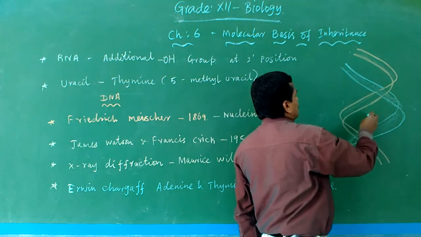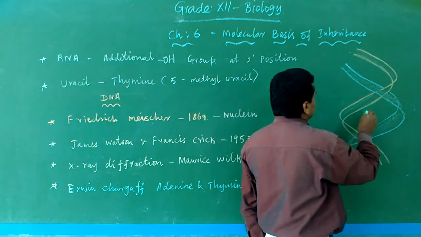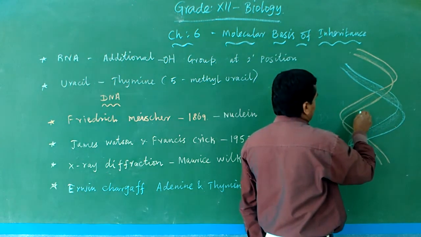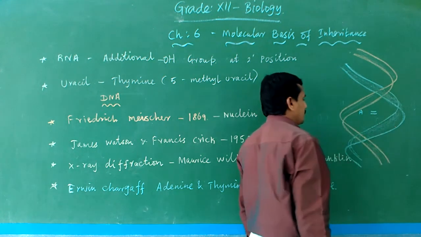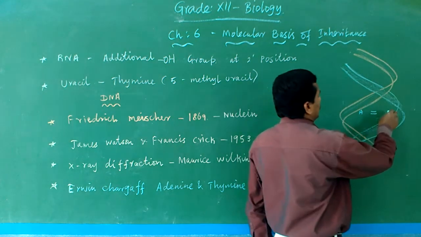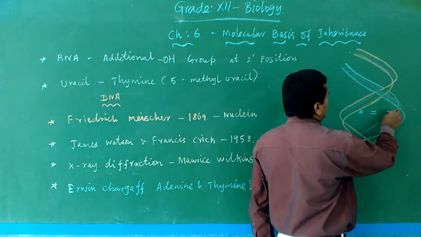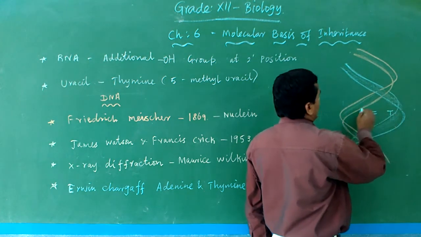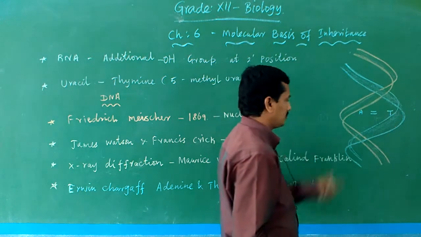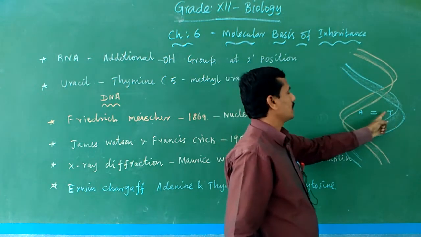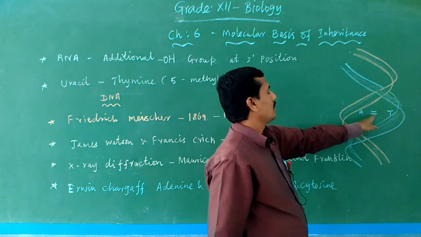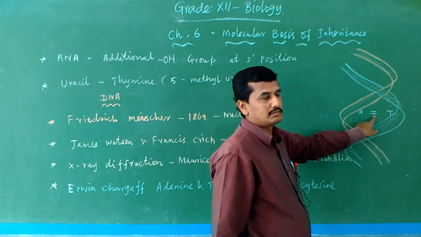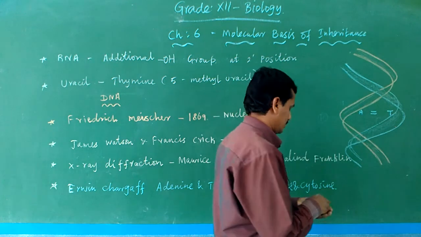In one chain, adenine is present, and with the use of two hydrogen bonds, adenine base pairs with thymine, collectively known as adenylic acid. For DNA, it means deoxyadenylic acid and here deoxythymidylic acid. So adenine, with two hydrogen bonds, base pairs with thymine.